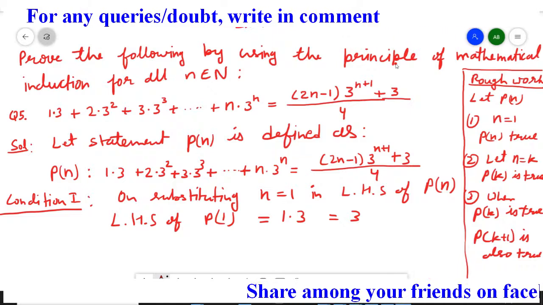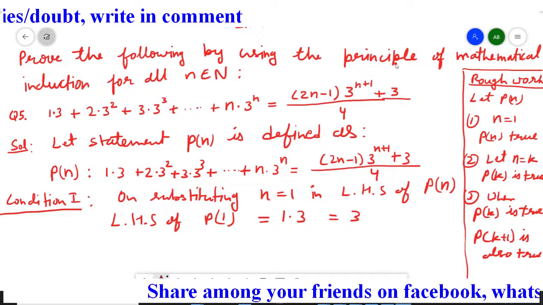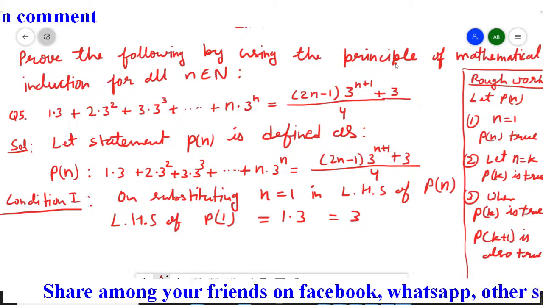Now in the right hand side, wherever n is there, we are going to write down 1. Similarly we have to substitute the value.